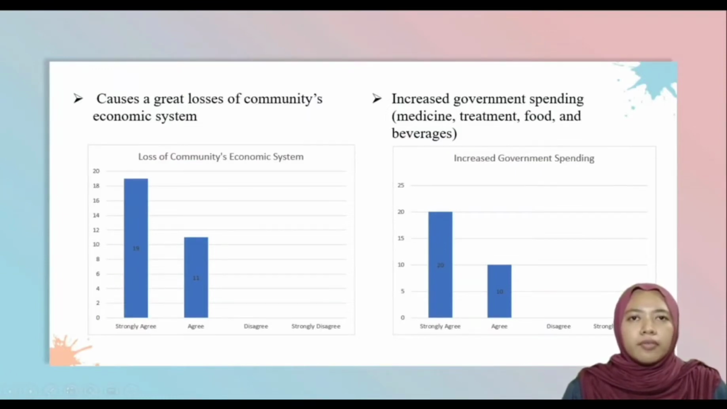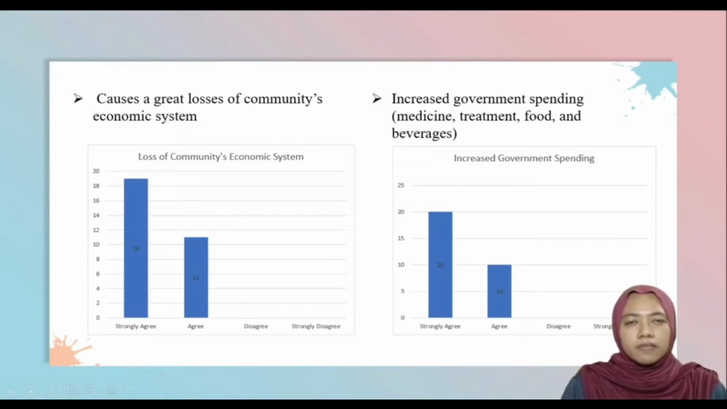Based on graph above, for the aspect of the impact, which is a great losses of community economic system, most of the respondents, which is 19 respondents, equivalent to 63.3%, strongly agree, while a total of 11 respondents, equivalent to 36.7%, agree with the above statement. Meanwhile, none of the respondents disagree with this.